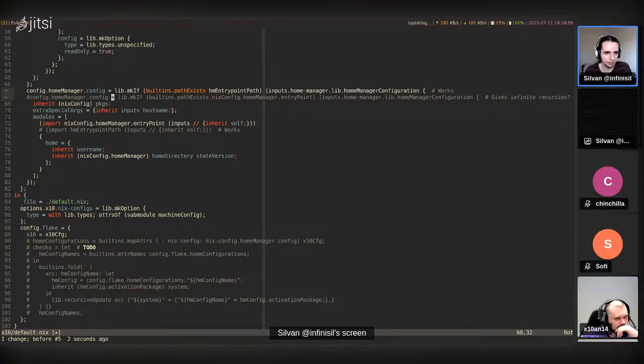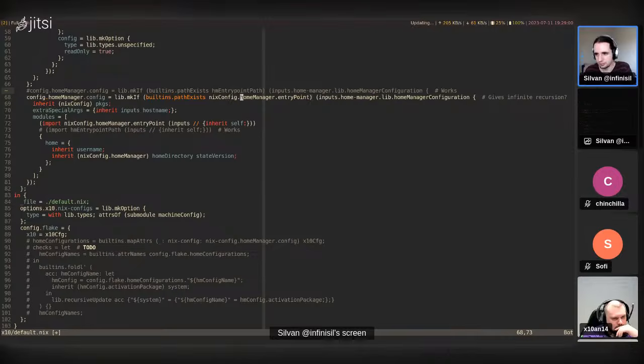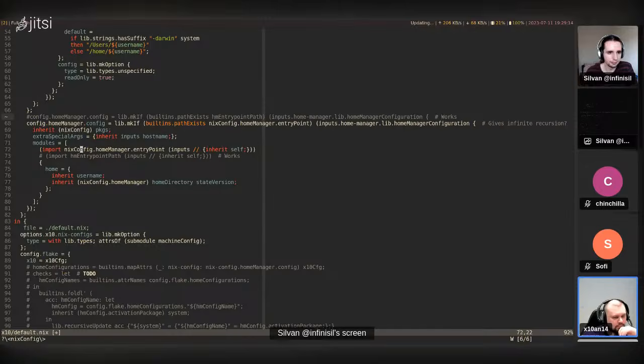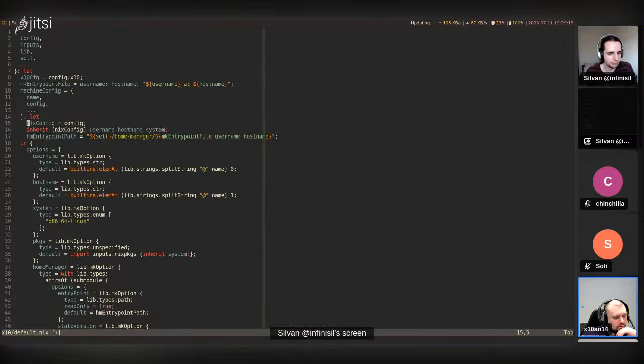Yeah. Okay. But let me try to give this a closer look. So we have this specific bit apparently, which causes infinite recursion. The Nix config, where does that come from? That's from the line above 15. Oh, sorry. There are so many config variables shadowing each other, so I tried for clarity to give it a different name. Yeah, that's a good idea.